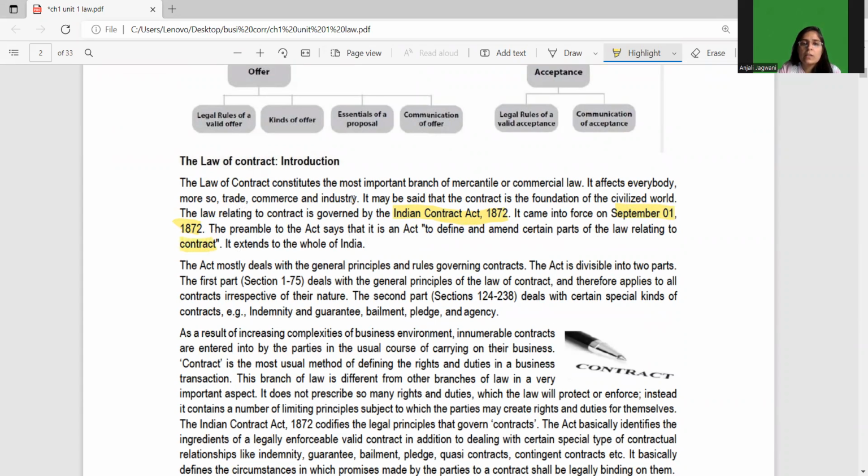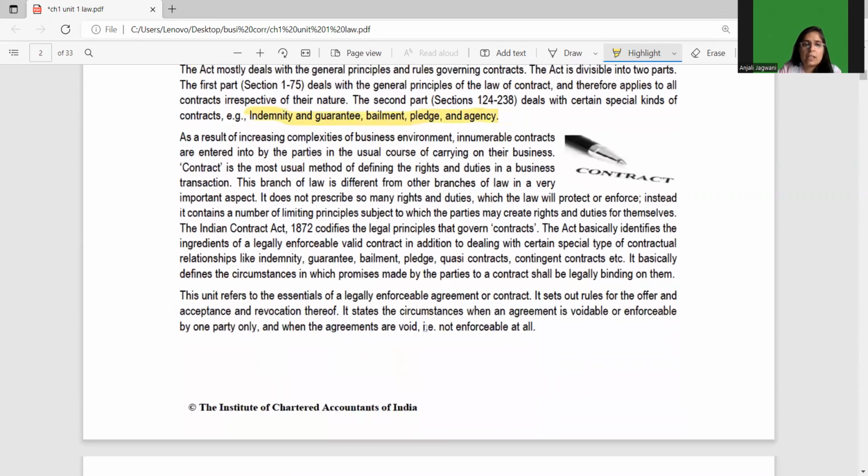Now, what is this contract? There are different types of contracts which we enter into in day-to-day life, such as indemnity contract, guarantee contract, bailment, pledge, agency contracts. Such kinds of contract are governed by the Indian Contract Act 1872.